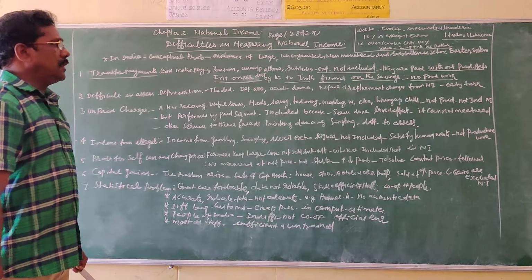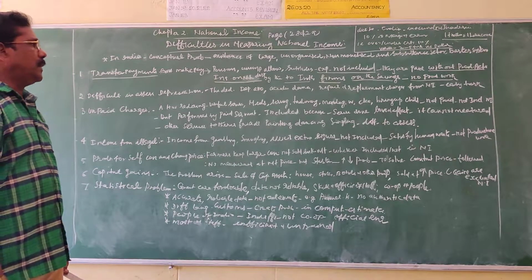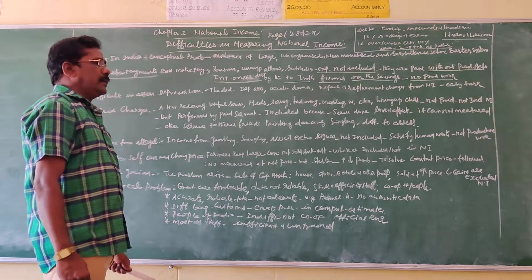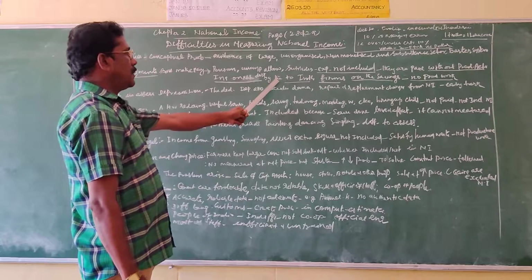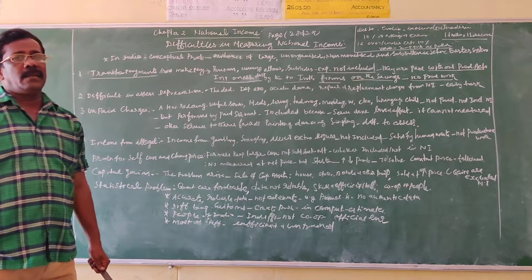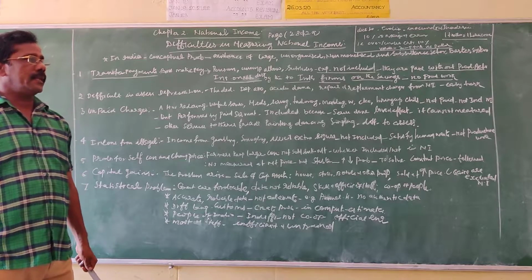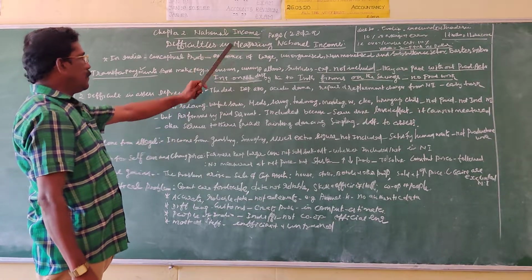These all come under unproductive activity, so they are not included in the national income. So it is very difficult to understand the real value of national income. Number 1, this is a very important topic, listen carefully.